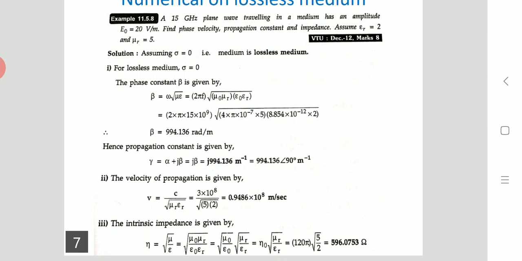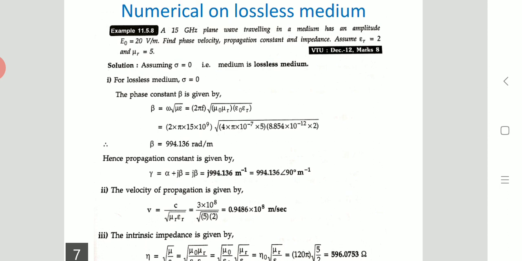So this is one example of a numerical on a lossless medium, that is, a perfect dielectric. Thank you.